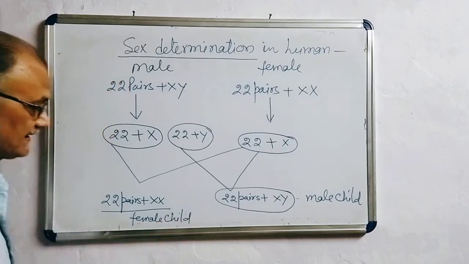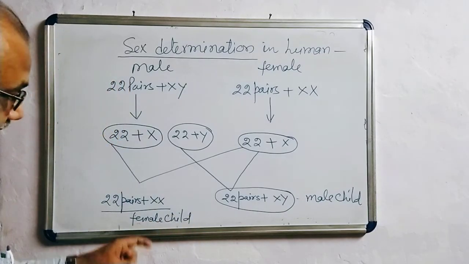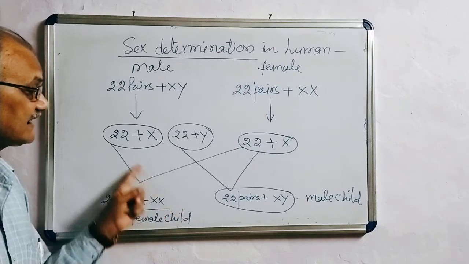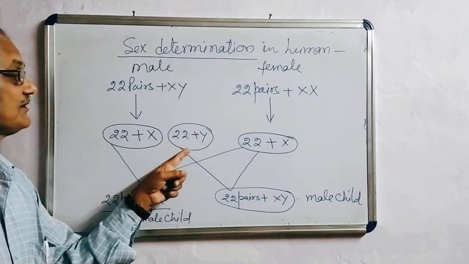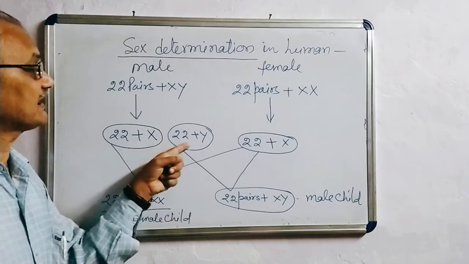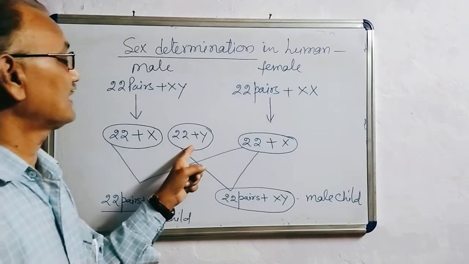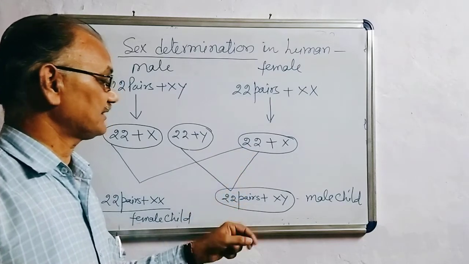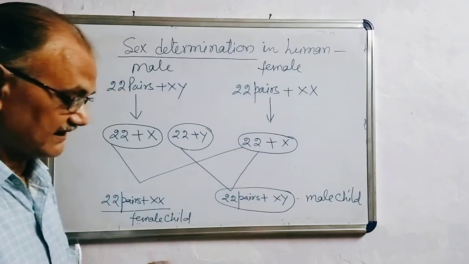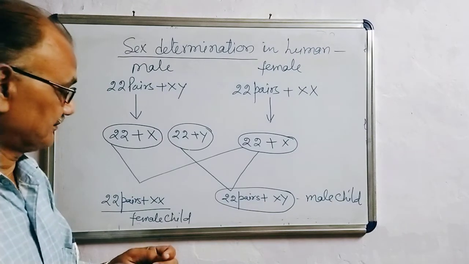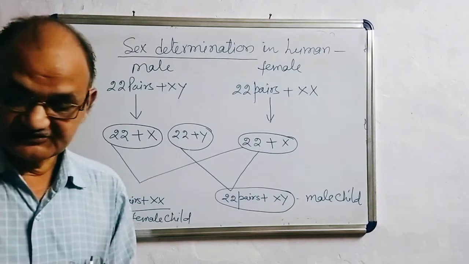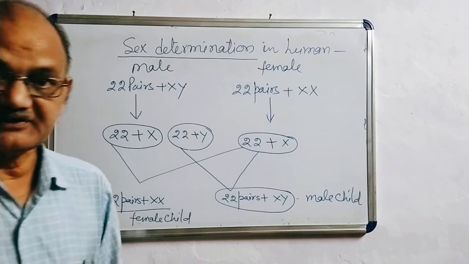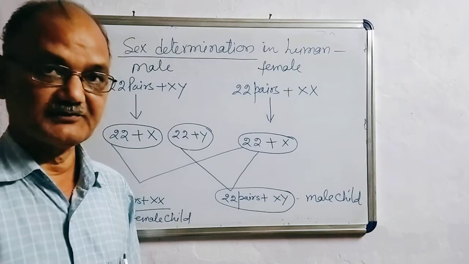So you are finding that the determination of the sex is at the time of the fusion of gametes. What type of male gamete is contributed at the time of fusion determines what type of sex the zygote will develop. So this is all about this. The process of evolution we will start in the next video. Thank you.